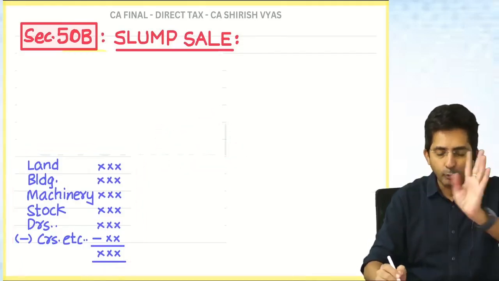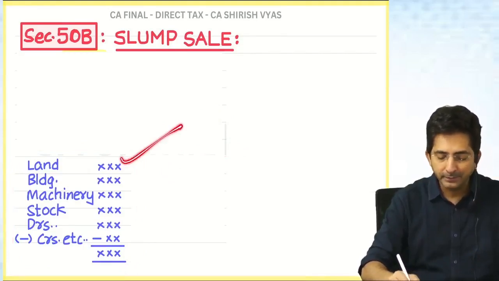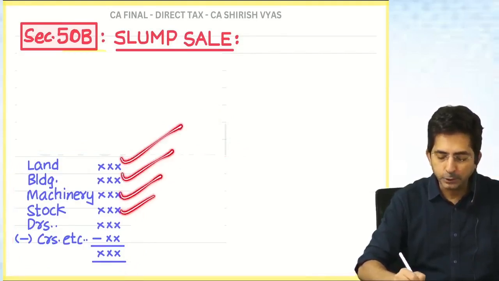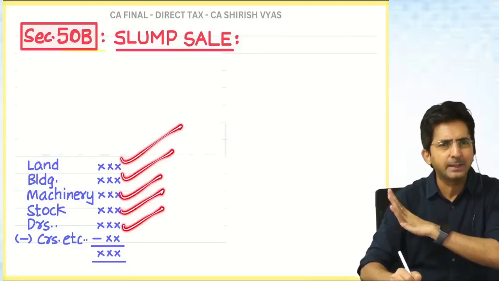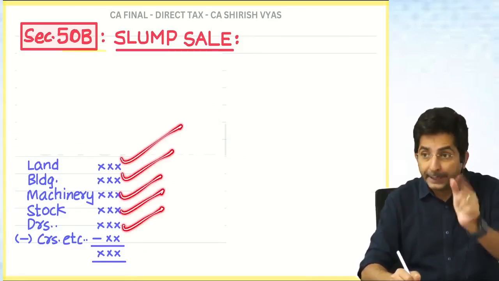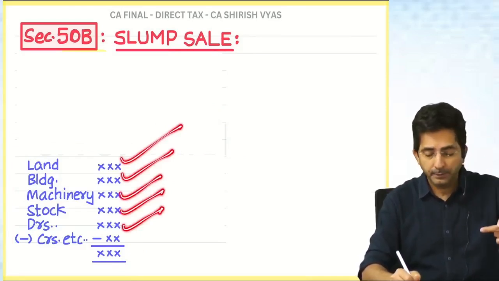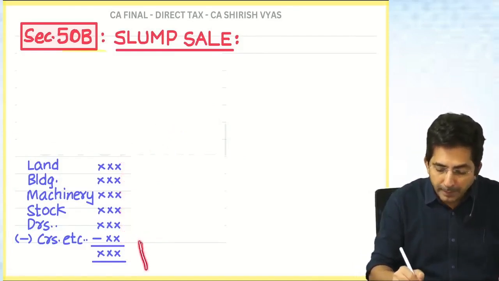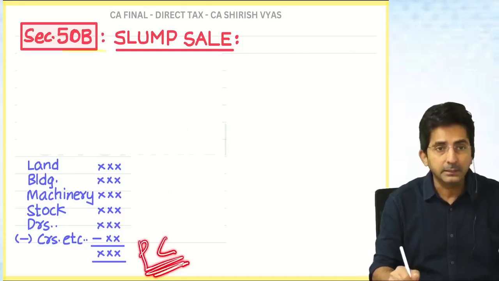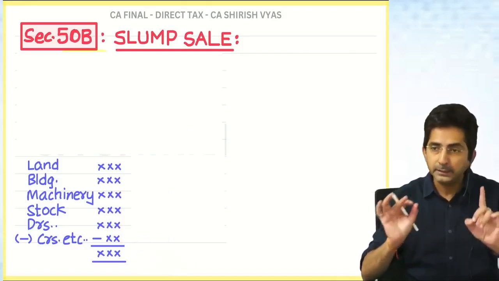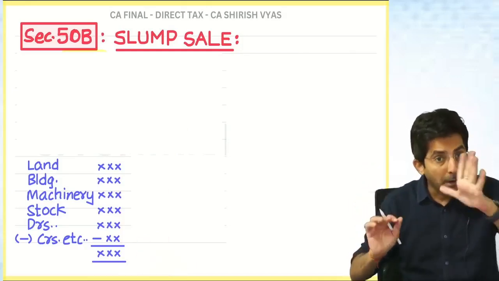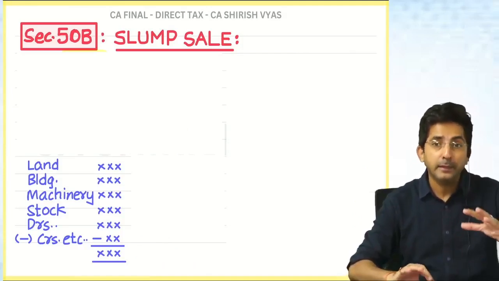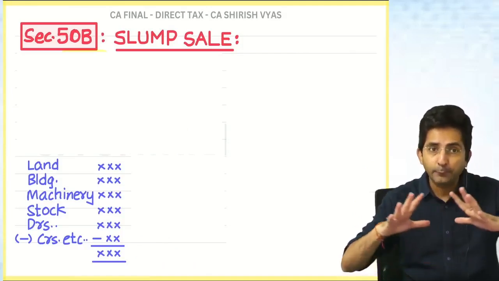So assume in my coaching class there is a land, building, machinery, stock, data. This is just a random example. So I will add the market value of each and then minus all the liabilities. Then this will be my purchase consideration. Do you agree? This is the way you do the pricing? But sometimes the deal happens in a different way.